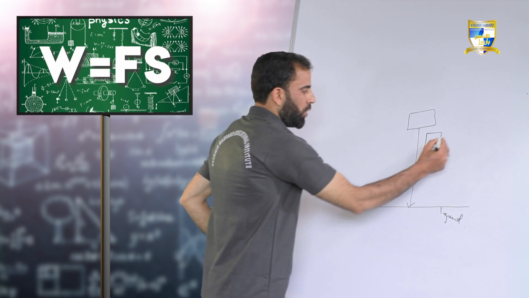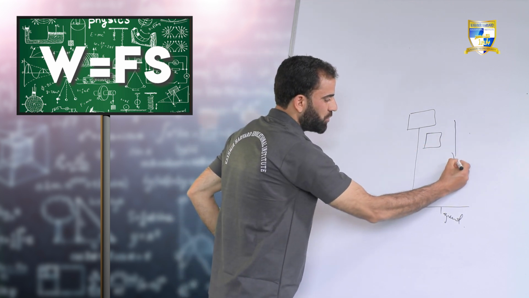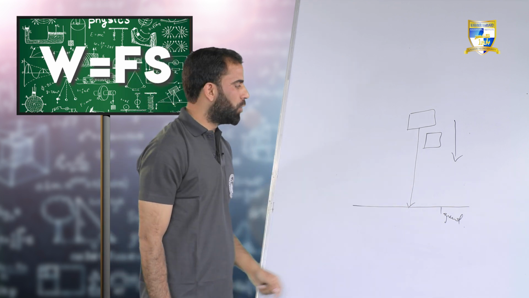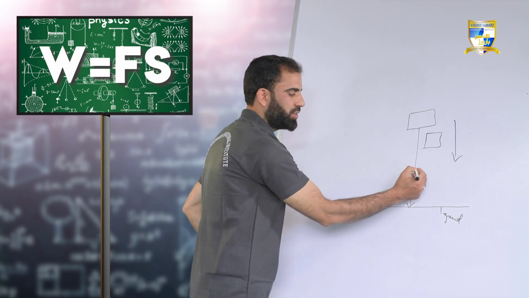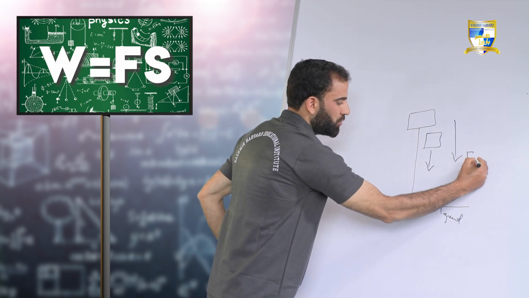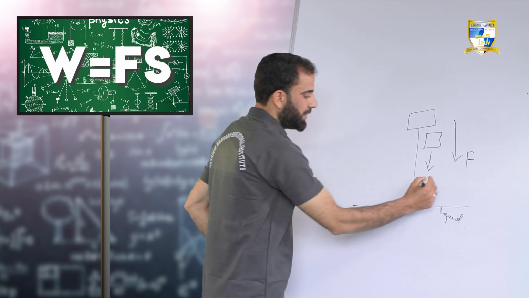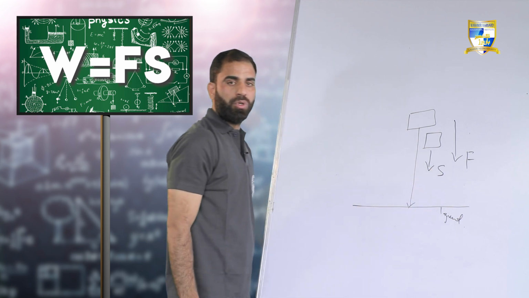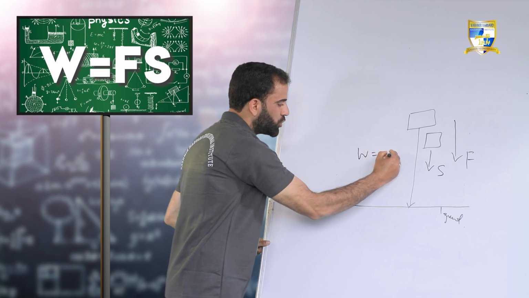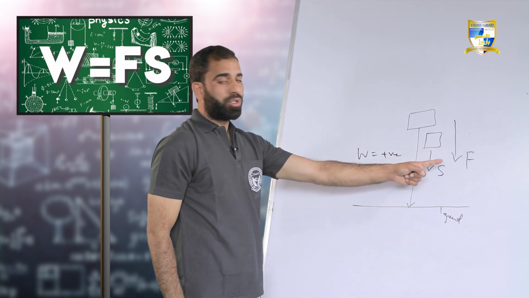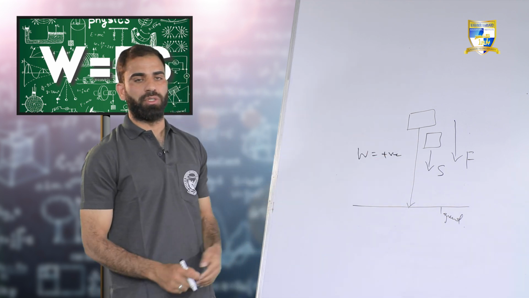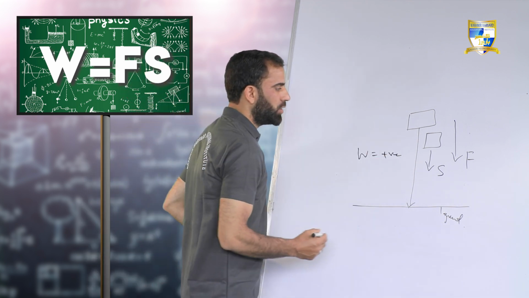So, what is the direction of force? It is the downward direction, that is the force of gravity. While this object is getting displaced in the downward direction. So force is acting in the downward direction, and displacement is also acting in the downward direction. So what will be the work done here? It will be positive. Why so? Because force and displacement are both acting in the downward direction, in the same direction.